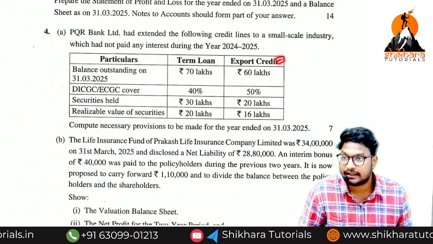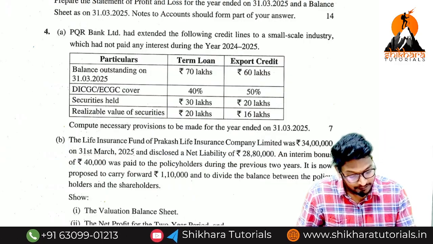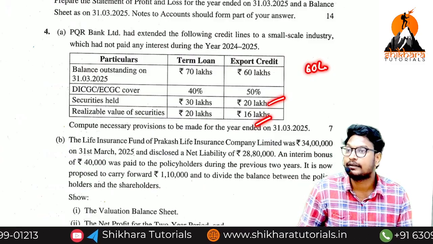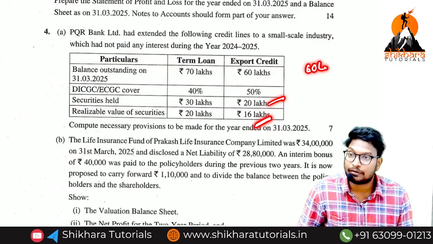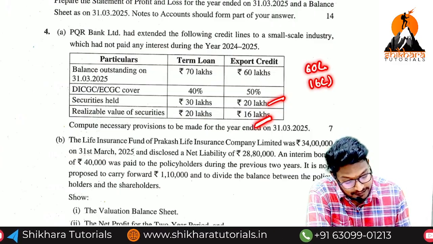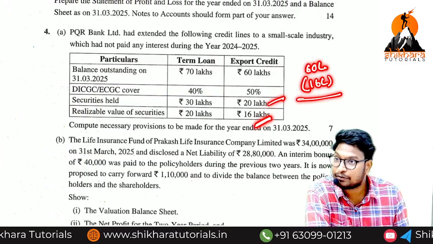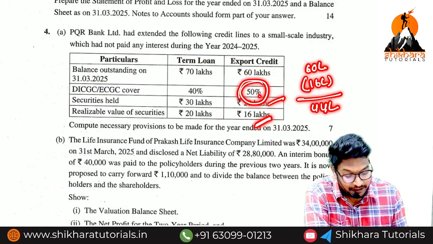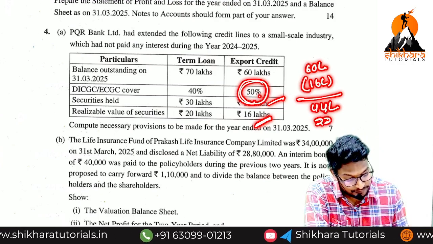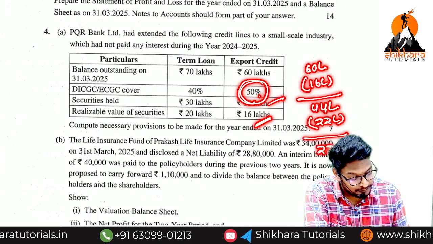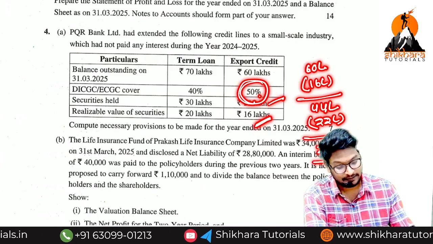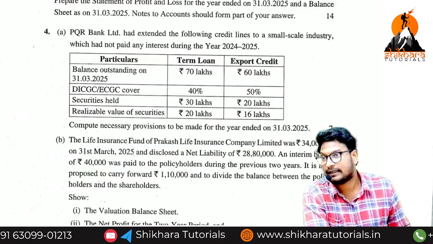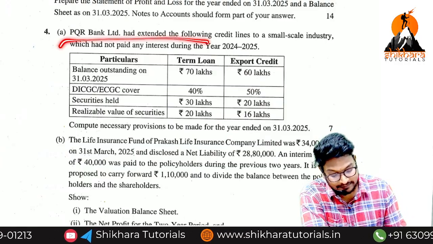Next, come to the export credit. How do we calculate it? First 60 lakhs. Out of this 60 lakhs, we have to reduce 16 or 20? 16, because the realizable amount is 16 lakhs. So we reduce 16 lakhs. What is the remaining amount? 44. Out of these 44 lakhs, what is the coverage they have given? 50%. That means 22 lakhs. The remaining amount is 22. Now what is the amount of provision? 16 lakhs plus 22 lakhs, that is 38 lakhs.